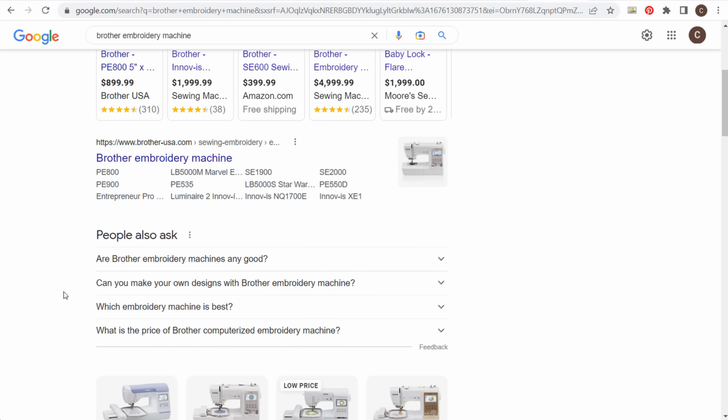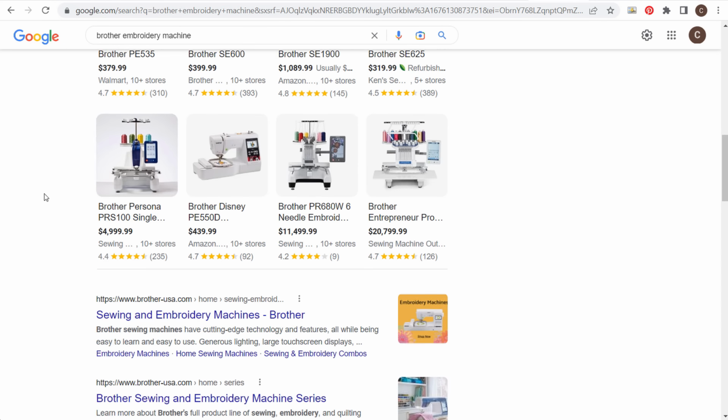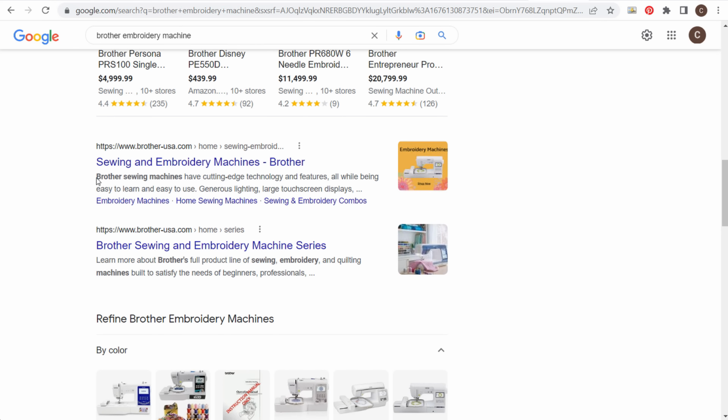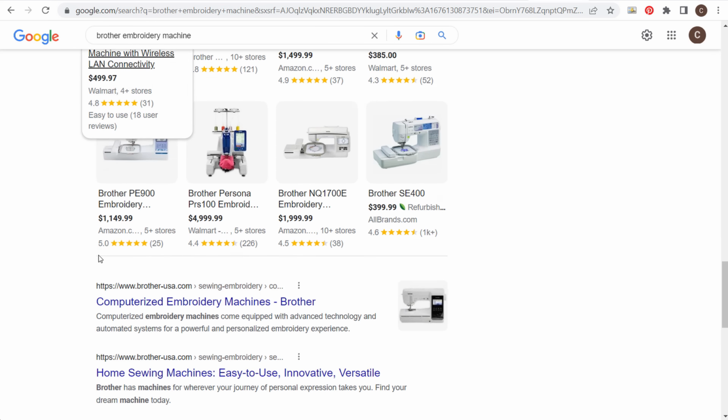And ultimately what we would want to do is create a page on our website of all of the different Brother embroidery machines available, and also have a page on our website where people can purchase them as well. So what you want to do is look at what is ranking. So sewing and embroidery machines, Brother. Brother basically has all of the top results here.